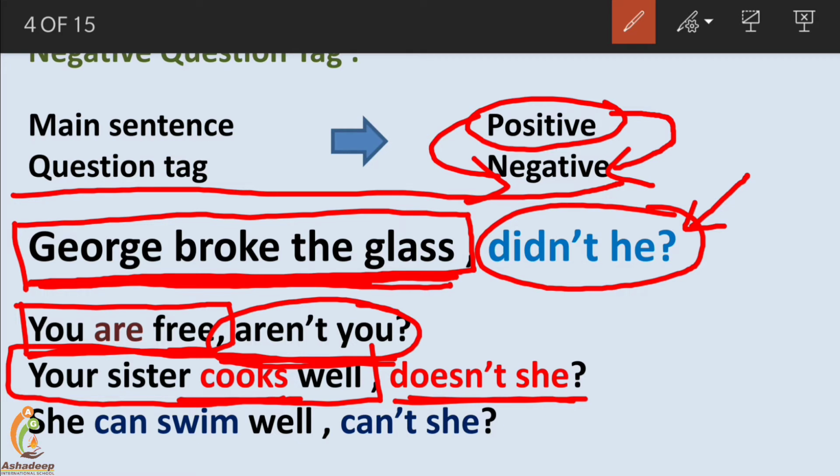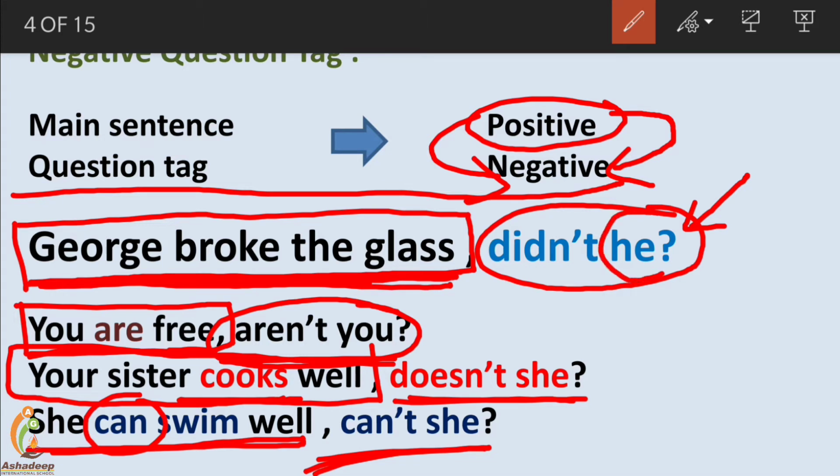Here, what the verb is and how the words are converted, we will discuss in detail. Here you have to keep in mind, whenever the sentence is in positive form, its question tag is always in negative form. Last example: she can swim well. She can do this, meaning positive meaning comes out of this. So the question tag is negative. Can't she?